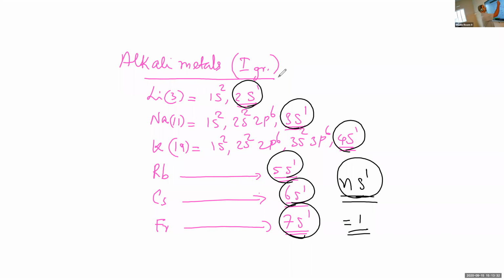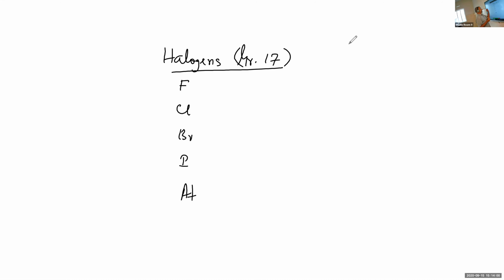Now you come to group 17, halogens. The elements are fluorine, chlorine, bromine, iodine, and astatine. Take one example, fluorine. The atomic number of fluorine is 9, and therefore the electronic configuration will be 1s2. There are 9 electrons.